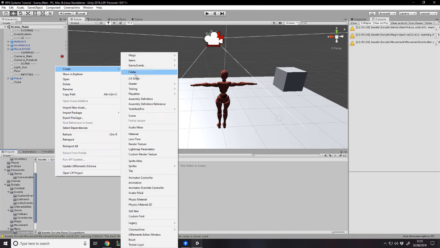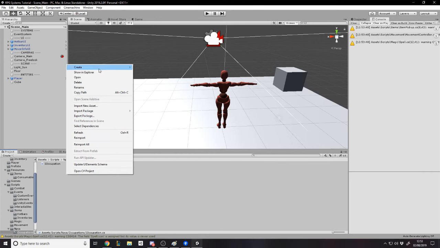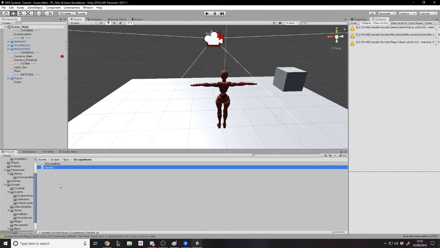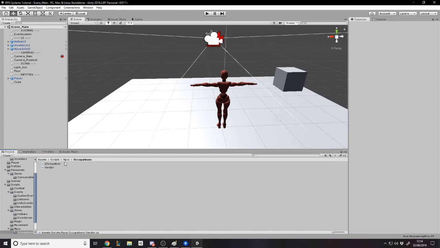Inside occupations, we want to create an interface for what an occupation is, and then we're going to create some actual occupations. So we're going to have a class for a vendor. We're going to stick to vendor this video. I don't want to bother starting another script and then just leave it. So we're just going to assume vendor is the only occupation you can have right now.